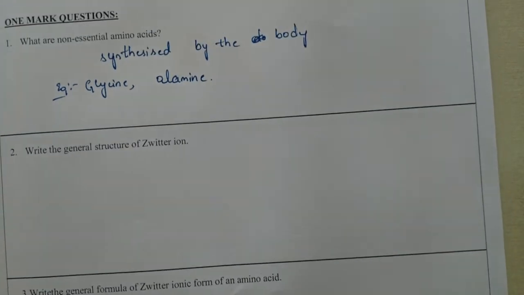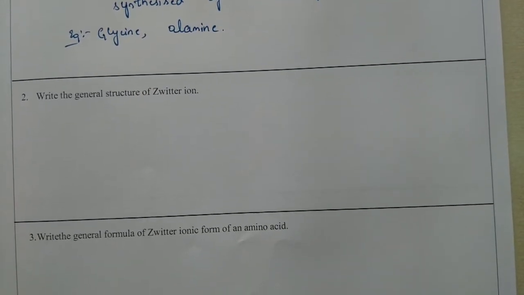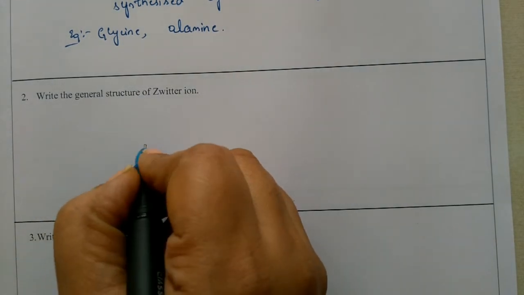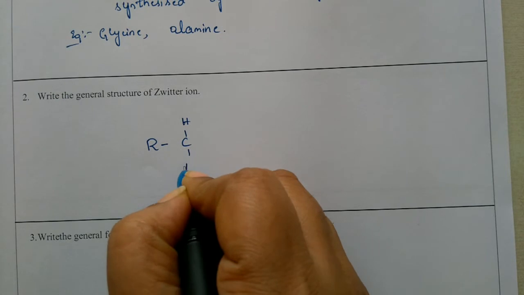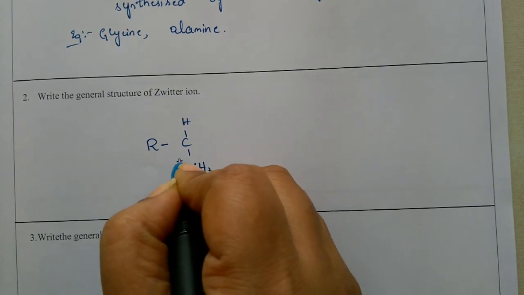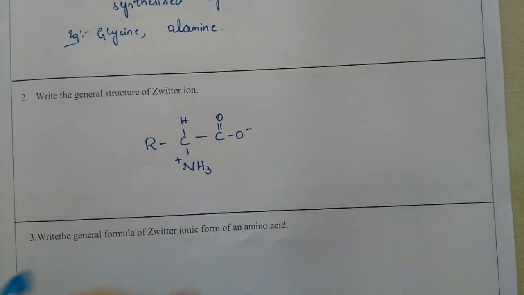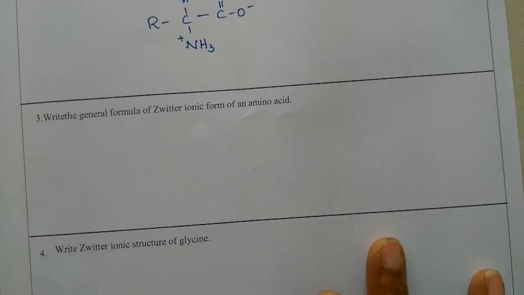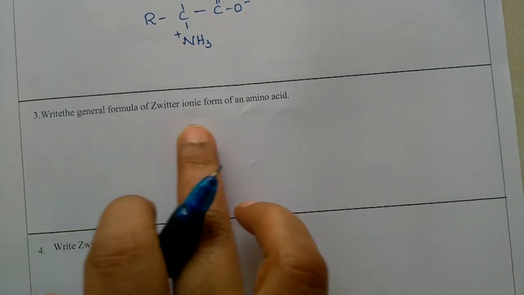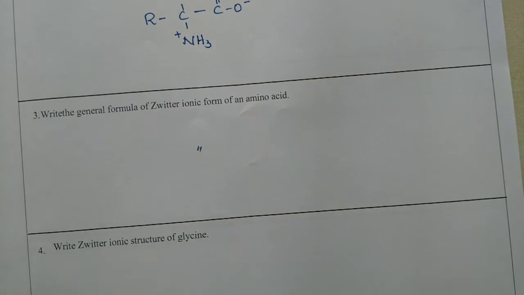Next one, write the general formula. It is a 1 mark question. Give the general structure of the Zwitter ion. We already wrote R, C, H, NH3 plus, and C double bond O minus, or COO minus. That is the general form. Once again the same question is repeated: write the general form of the zwitterionic form of an amino acid. You'll be writing the same thing.